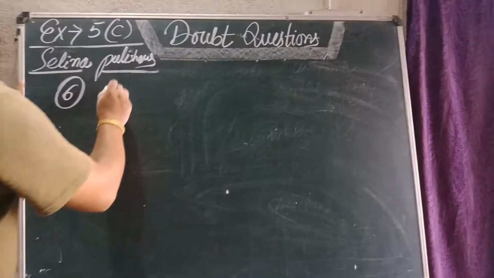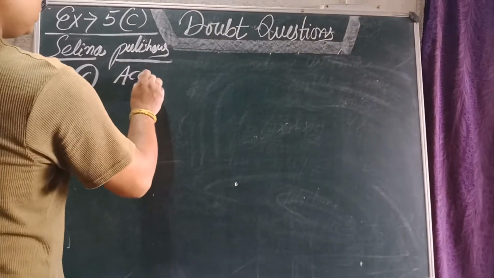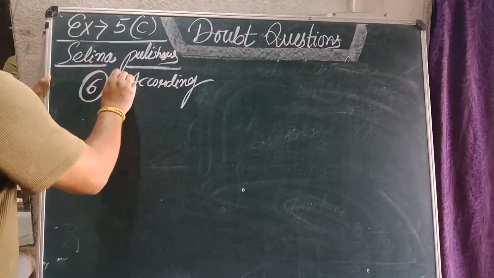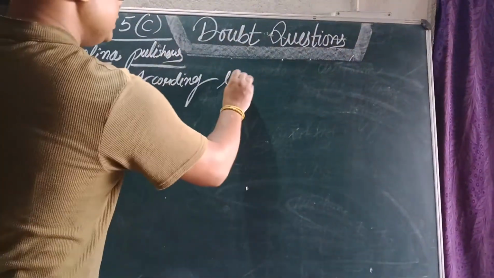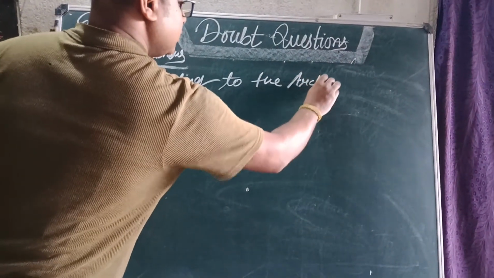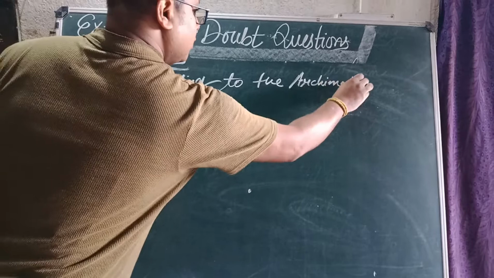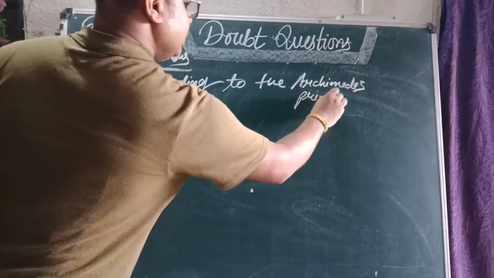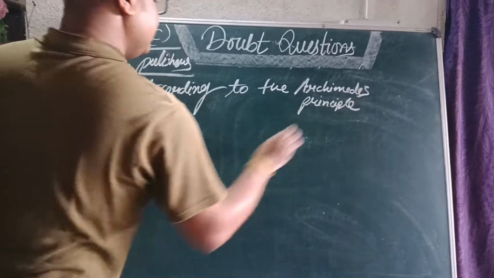We can write, I'll come to the first part of this question. According to the Archimedes principle, I hope Archimedes principle is clear. According to Archimedes principle, what can we write?